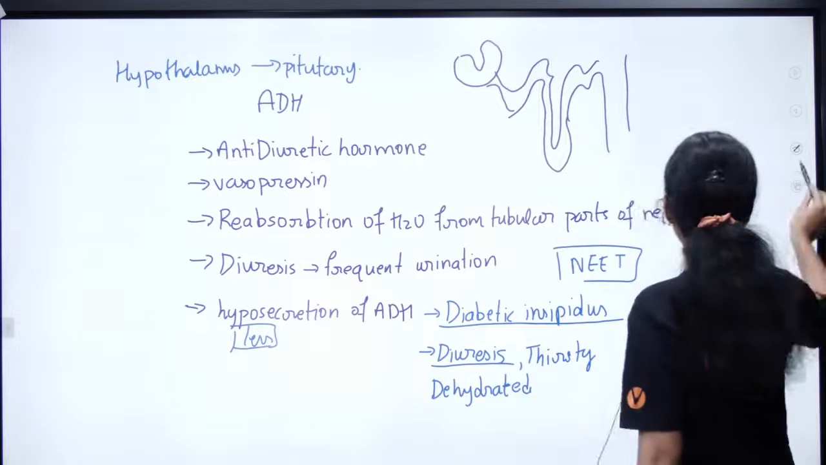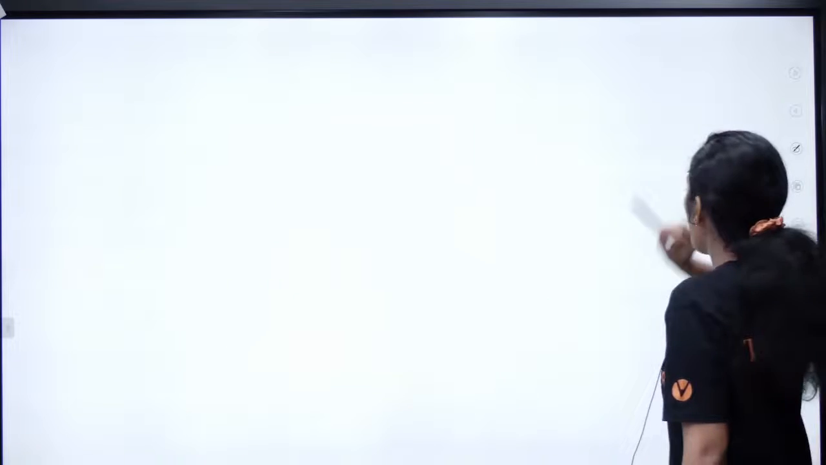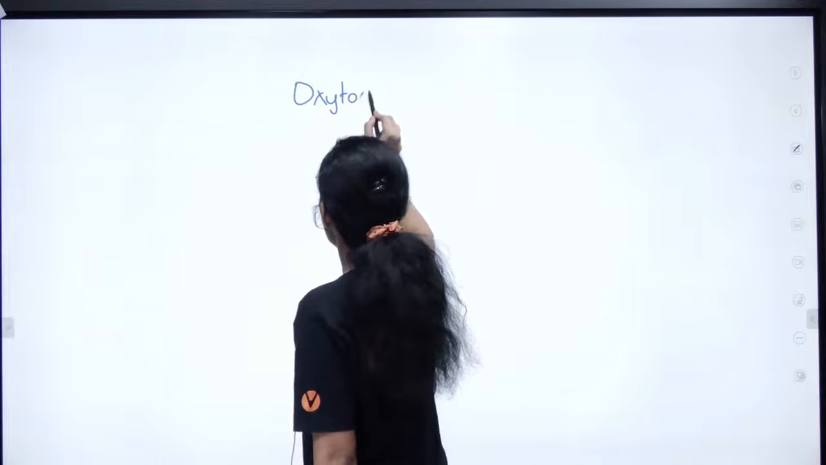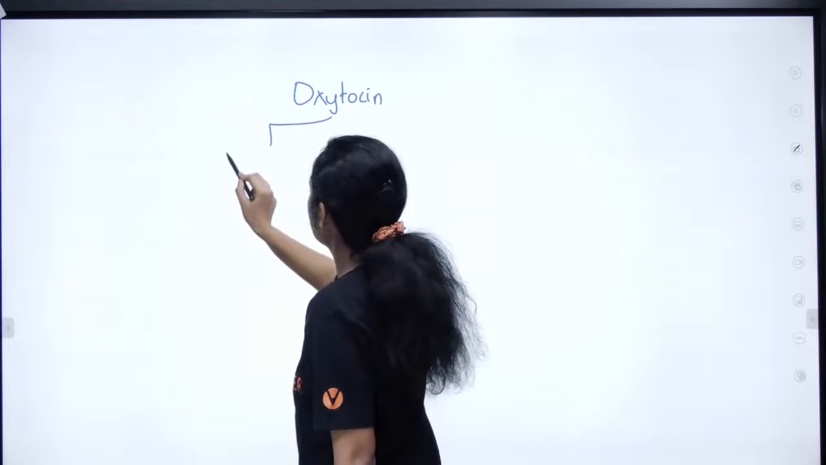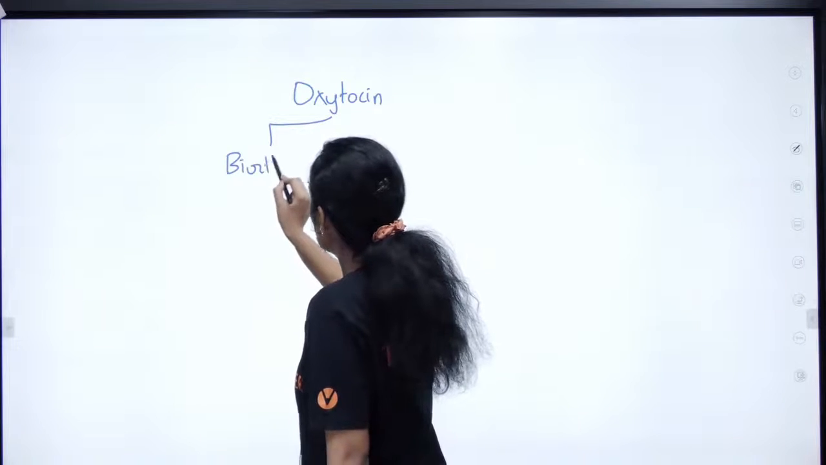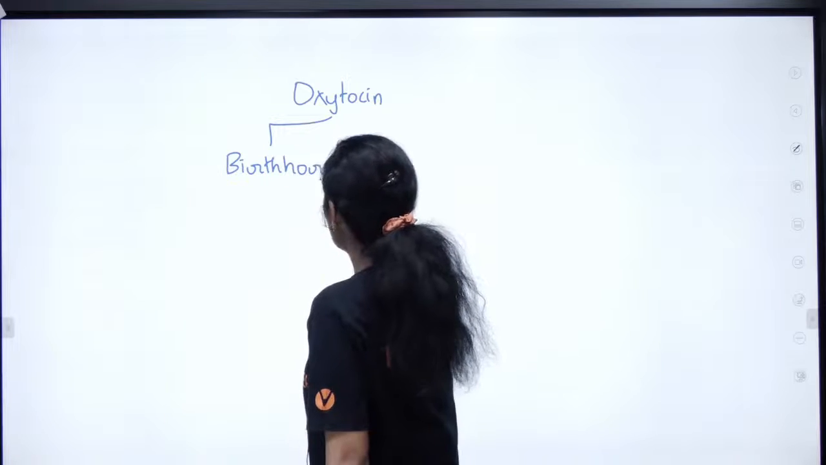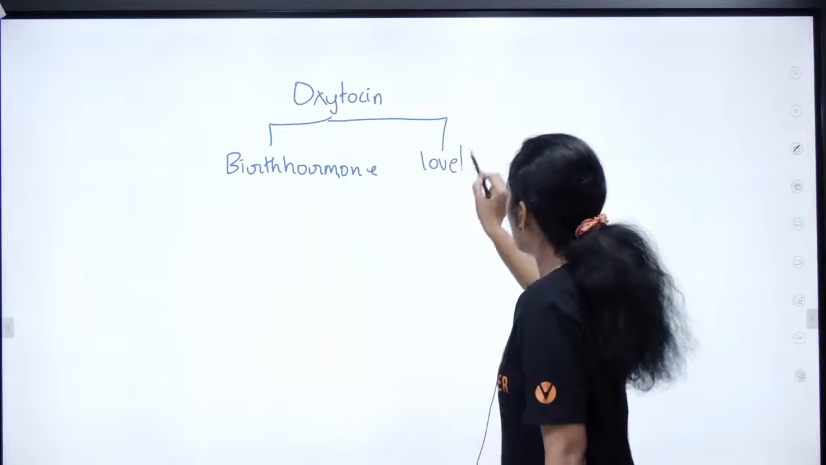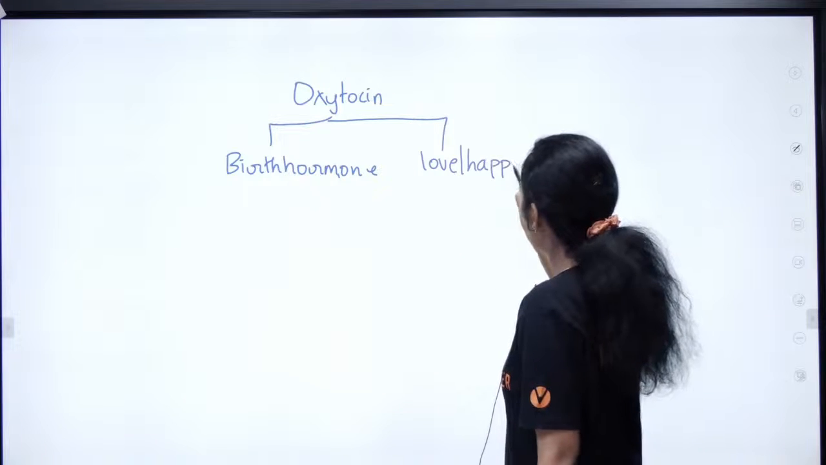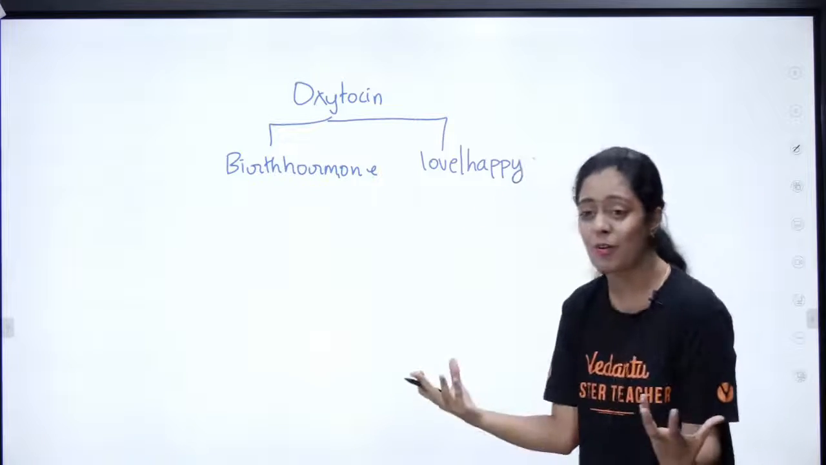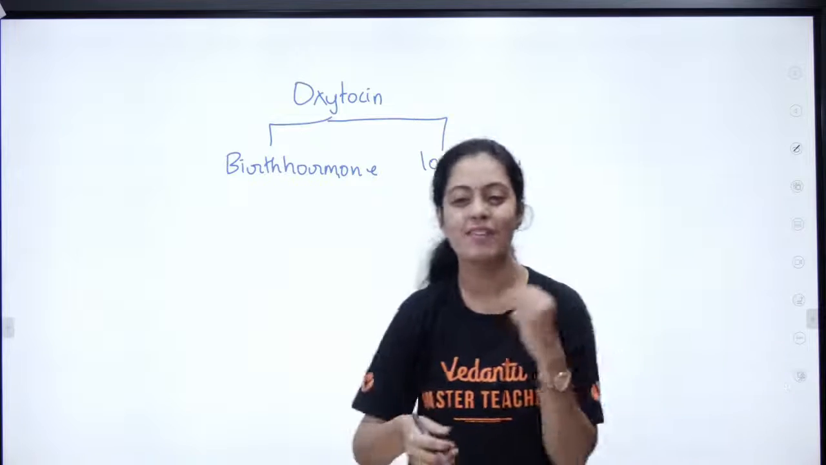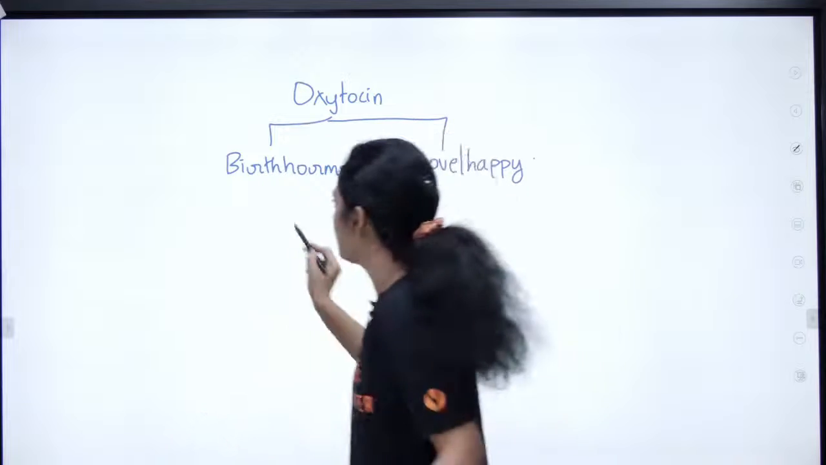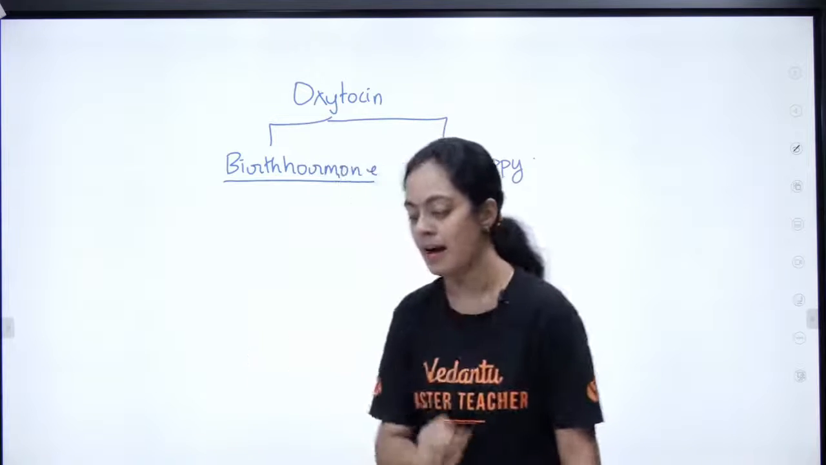Now let's talk about oxytocin. Oxytocin is called by two names. One, it is called the birth hormone. Another, it is also called the love hormone or happy hormone. When we are happy, our oxytocin levels will be very, very high. What is given in your syllabus is oxytocin as a birth hormone.